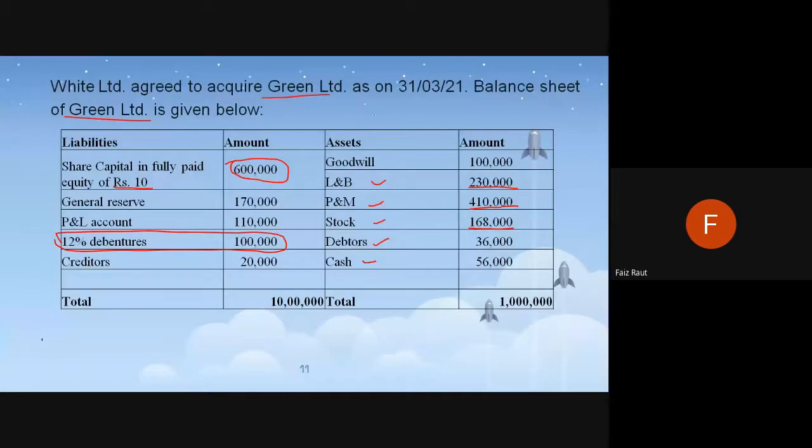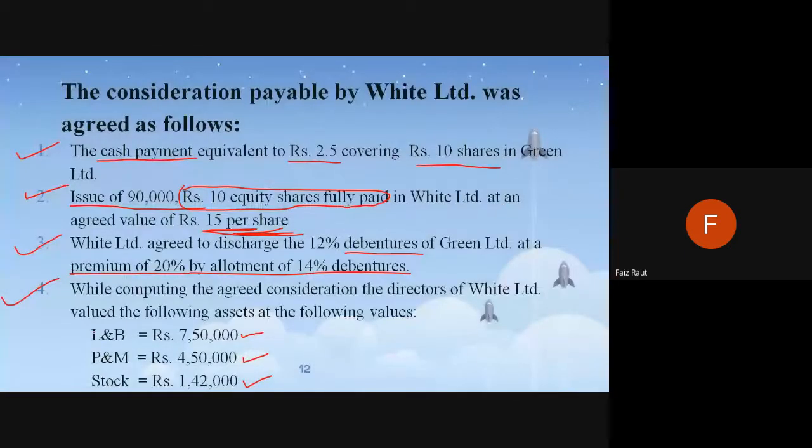From here it will come 1 lakh, 2 lakh 30,000, 4 lakh 10,000, 1 lakh 68, 36,000, 56,000. This is from the Green Limited balance sheet, with revaluation of assets. Who has done this revaluation? This revaluation is done by the finance team of the acquiring company. So in their books they will be writing using this.